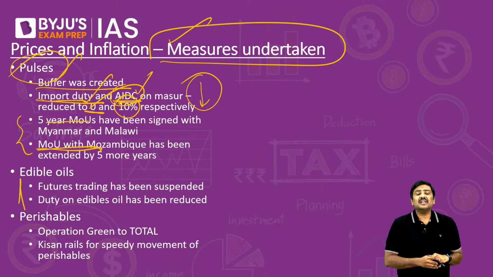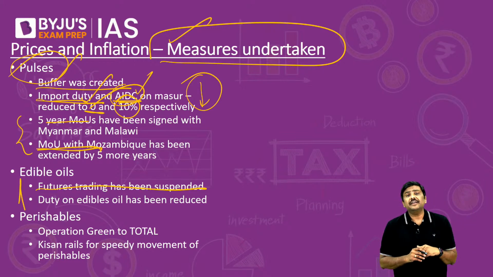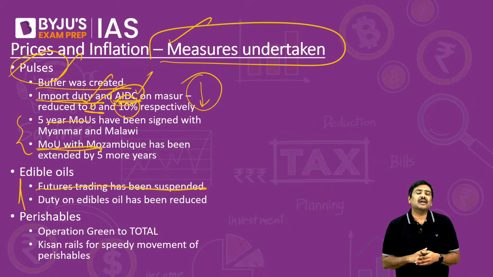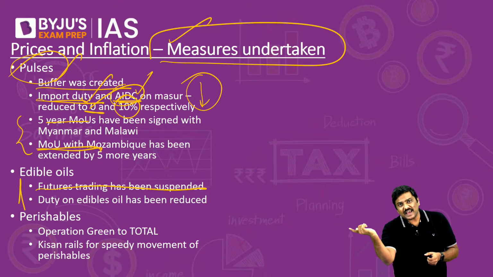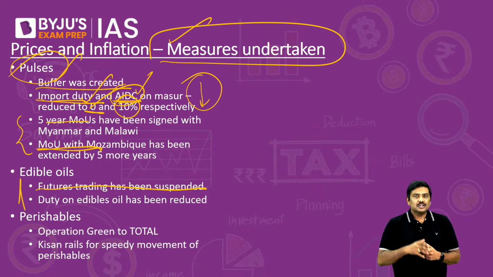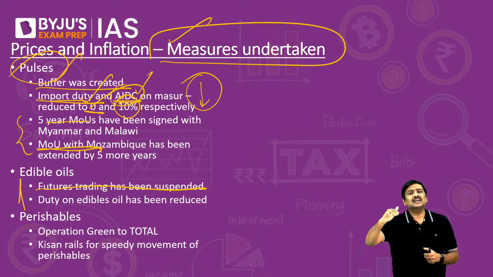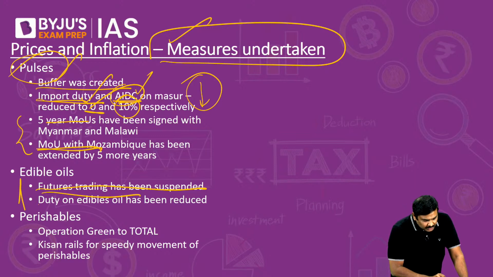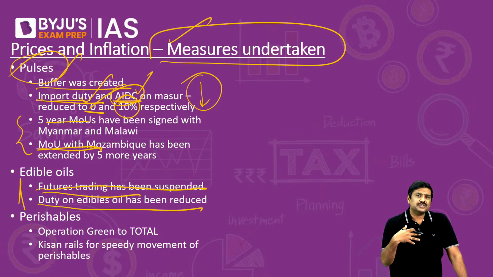In case of edible oils, future trading has been suspended. We have covered this already, in the current affairs, we have covered it. The future trading actually led to certain speculation in the market. People started hoarding these particular commodities, as a result of which supply got disrupted and prices started soaring in the market. So the government has basically banned or prohibited the future trading of these particular commodities. Duty on edible oil also has been reduced. The logic is the same, imports will become cheaper.